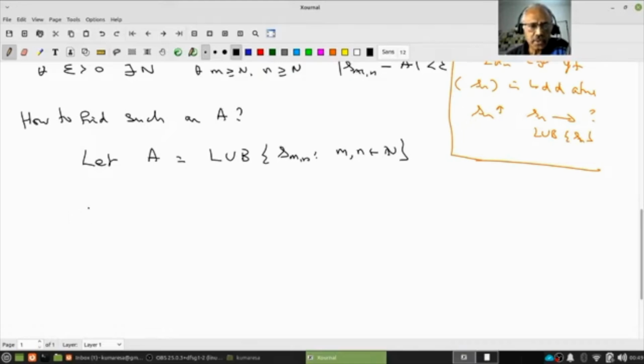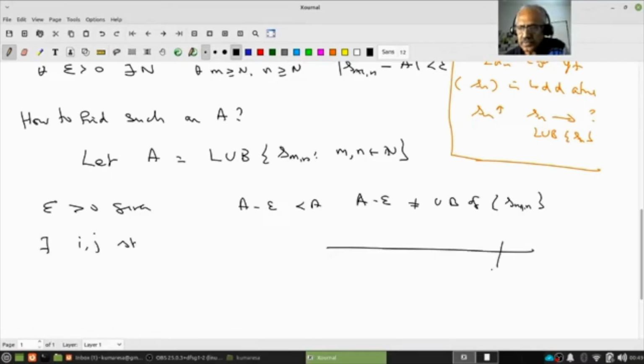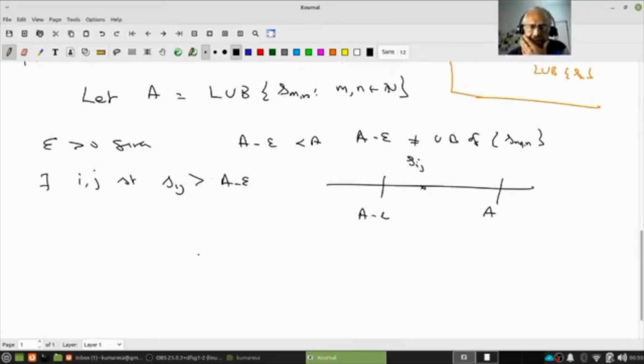Suppose epsilon is given. Then A minus epsilon is less than A, therefore A minus epsilon is not an upper bound of S_mn. Therefore there exists S_ij such that, let us look at the picture. This is my A, this is A minus epsilon, and there exists an S_ij here. S_ij is greater than A minus epsilon. Now let N equal the maximum of i and j.